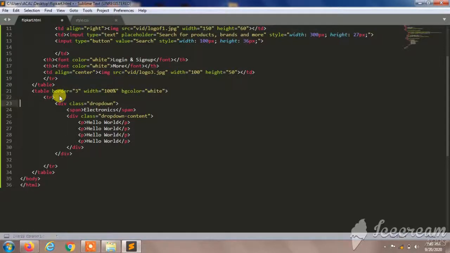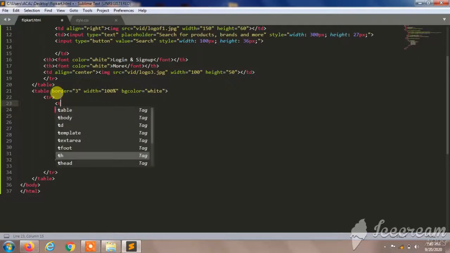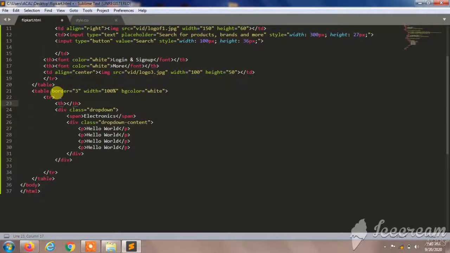So after this I'll create th to make our content separate, and it should have some value. I'll close this, and th I'll give width as 12.5 because we are going to give 8 contents in our web page.